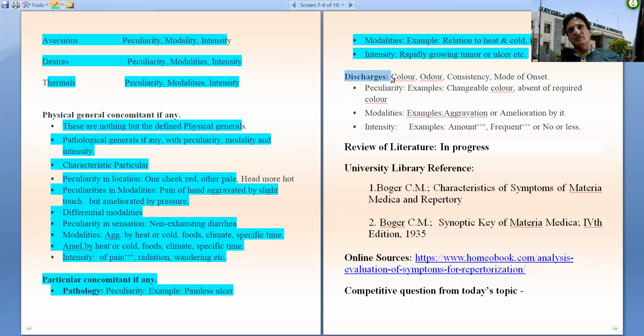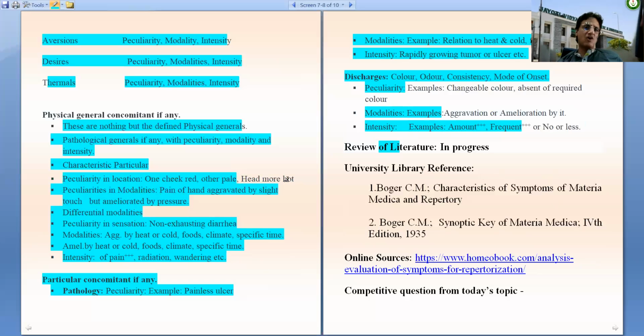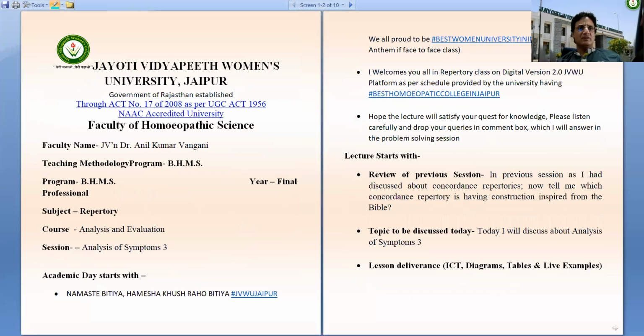The discharges like color, odor, consistency, mode of onset should be recorded. Any peculiarity in discharges, any peculiar odor, any peculiar modality, any intensity like in amount, in order, in frequency should be taken note of. So these are all the ways to take note of all the characteristic features of the case. So this is how we analyze the symptoms of the case.